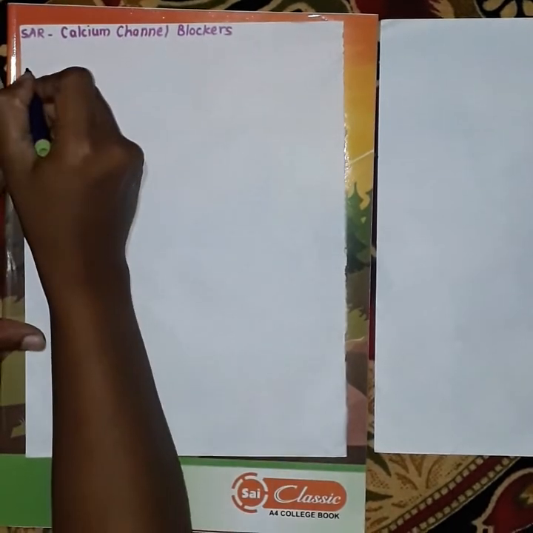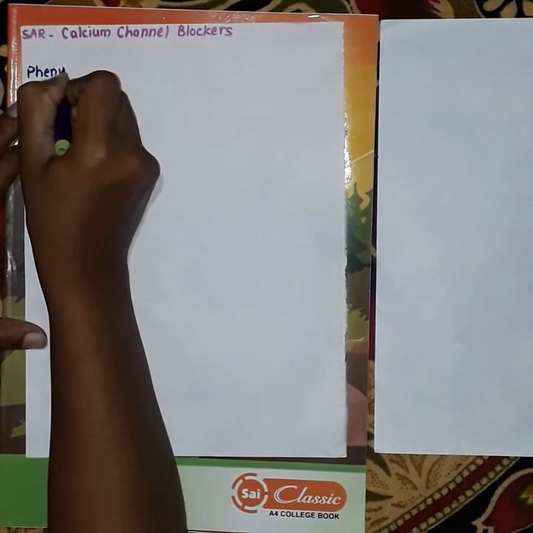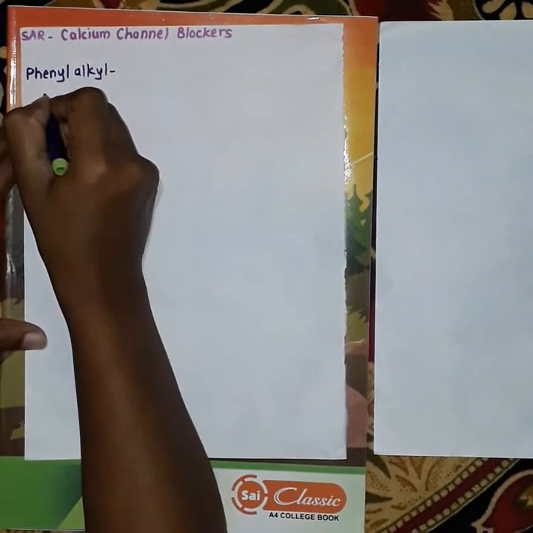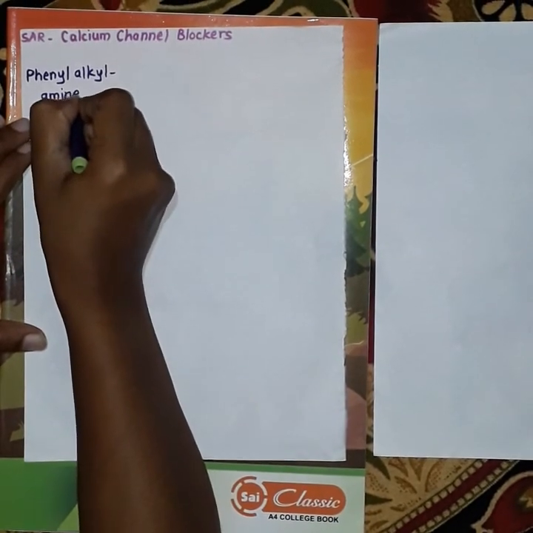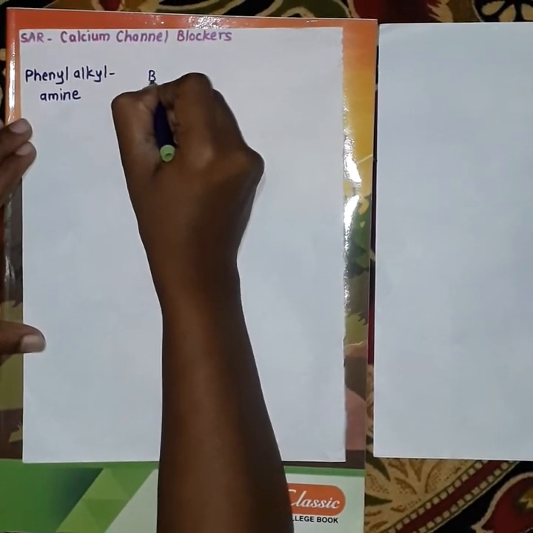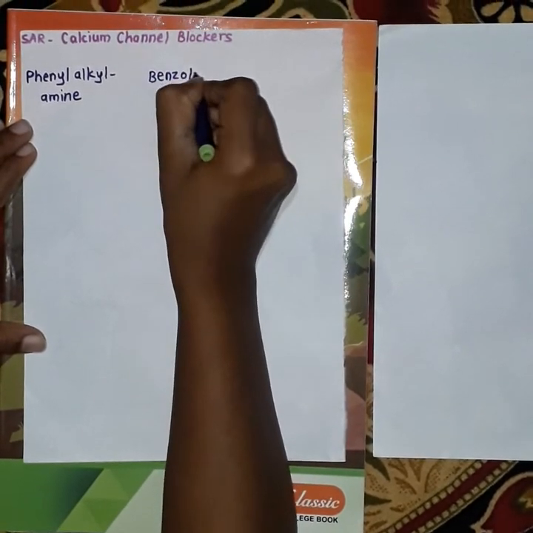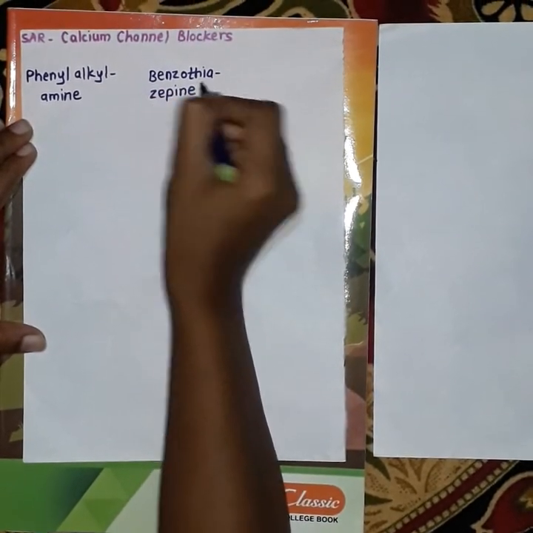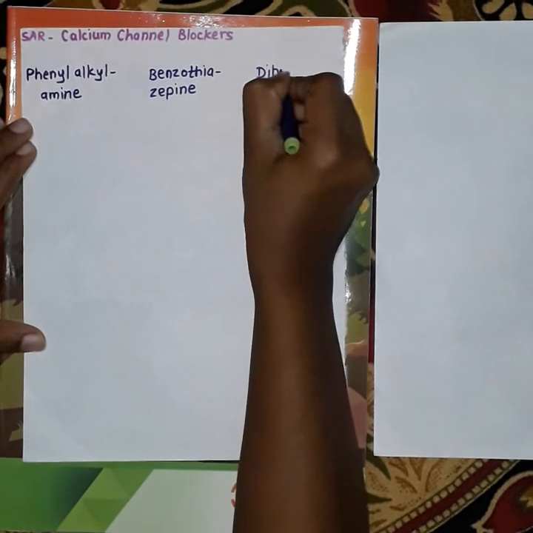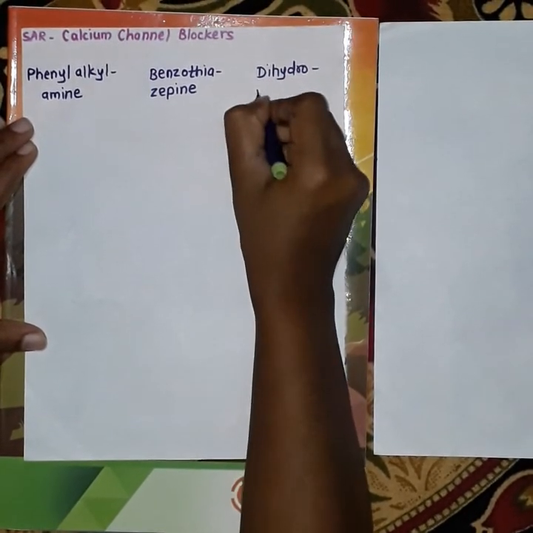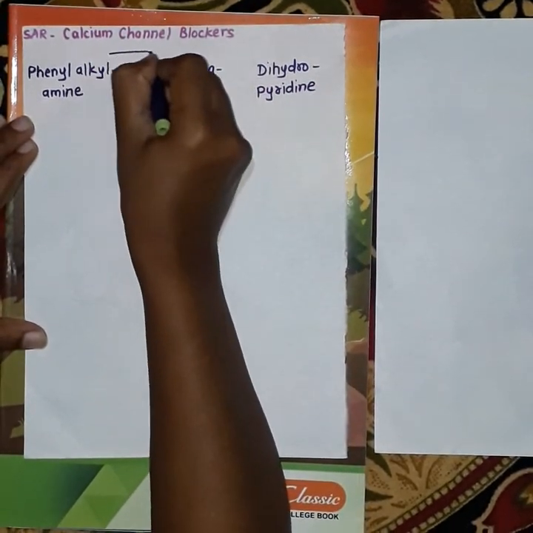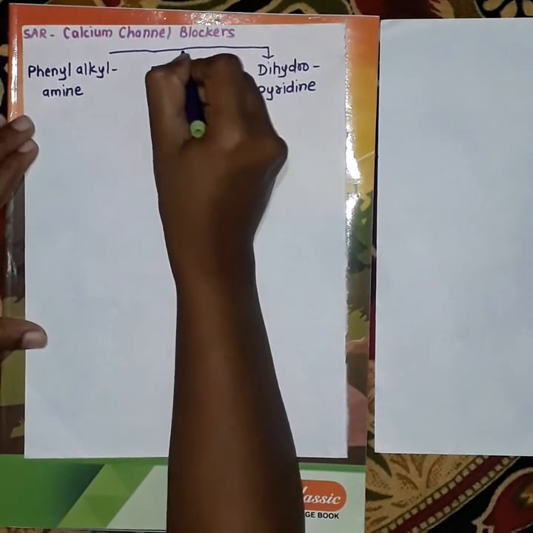First class is phenylalkylamine. There are total 3 classes in this classification of calcium channel blockers. This is the first class, phenylalkylamine. Then second one is benzothiazepine. And third class is dihydropyridine class. This is the classification of calcium channel blockers.